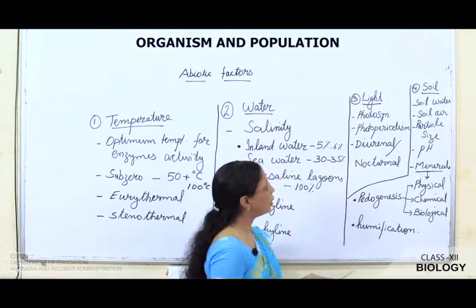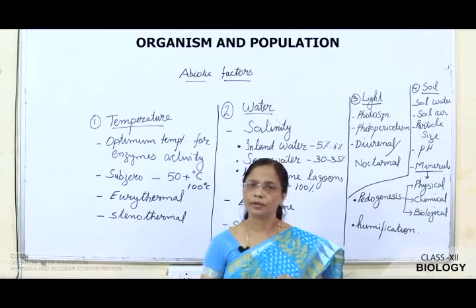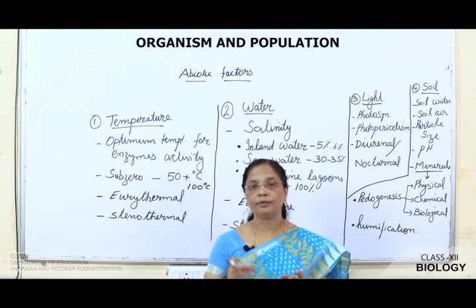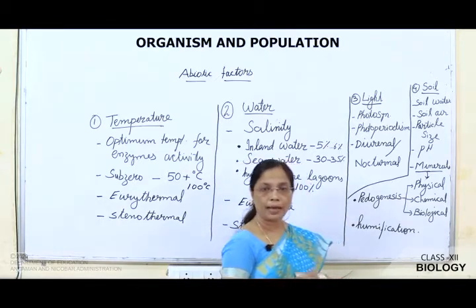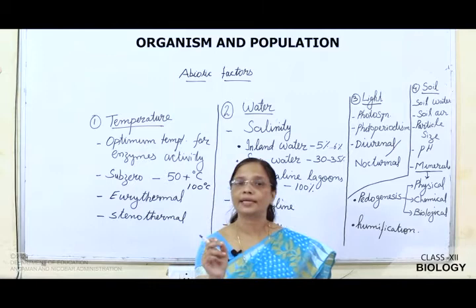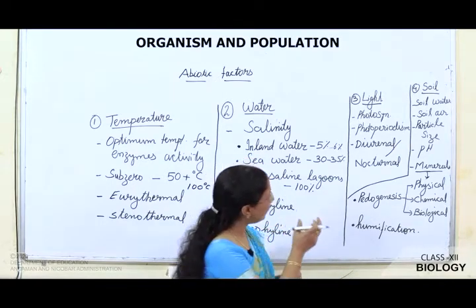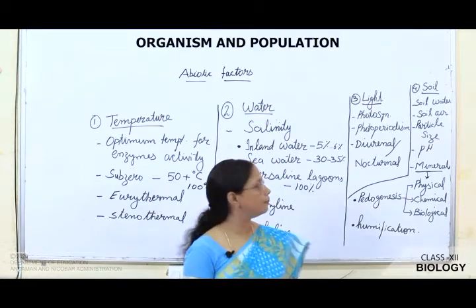Next, the abiotic factor is soil. Soil is very important for plants, and they take water and minerals from the soil. Soil consists of water, and plants can absorb only the capillary water present in the soil. Soil has air. Air is also required for the growth of the plant.